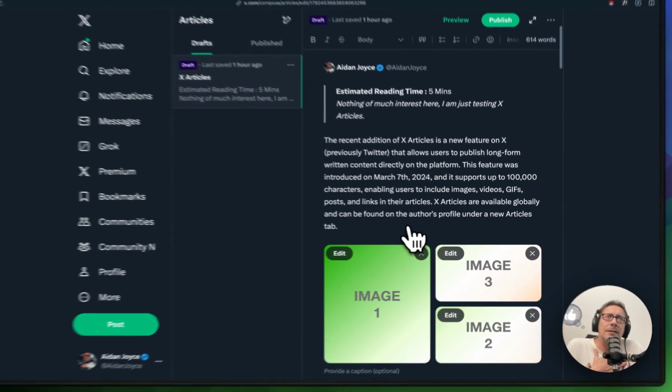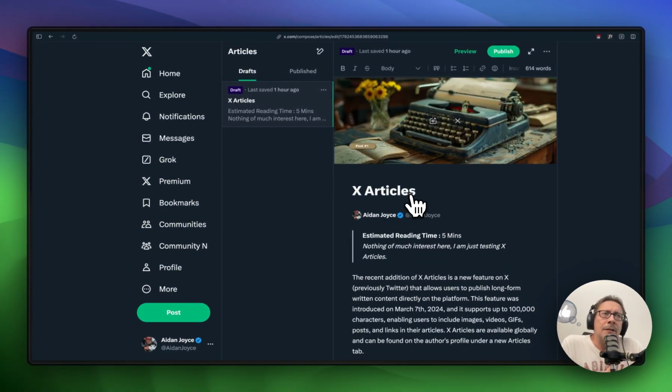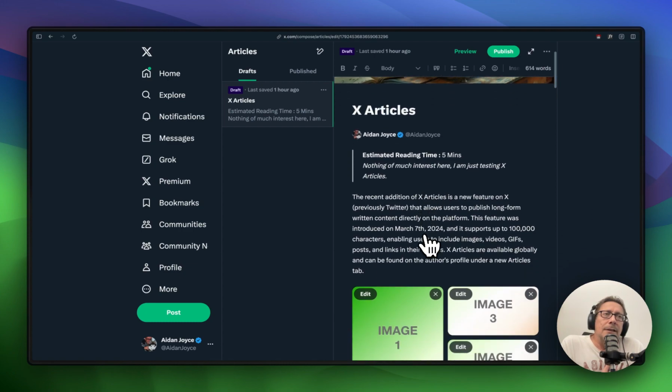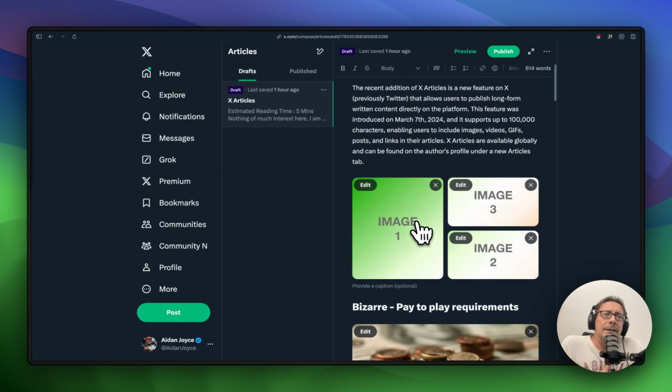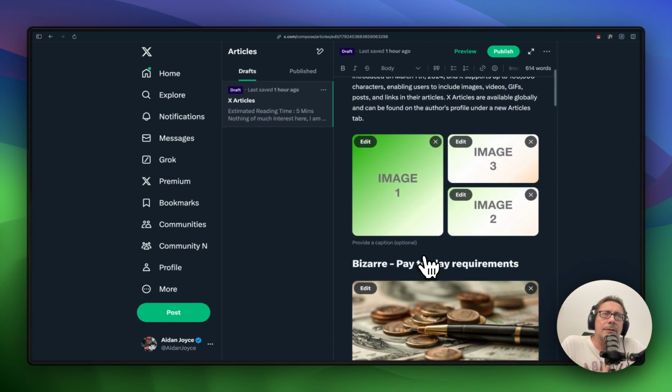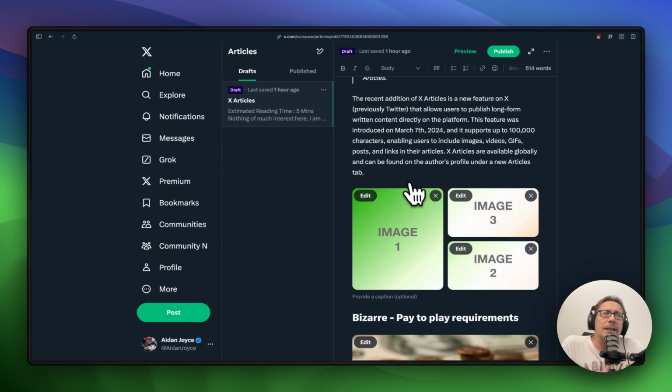So articles is a recent feature that was brought out on the 7th of March, and the downside with it is that it is not available to regular users. Indeed, it's not even available to premium users. It needs to be premium plus or verified organizations before you can get access to articles. Why they have done that, I have no idea. I would expect that should change.